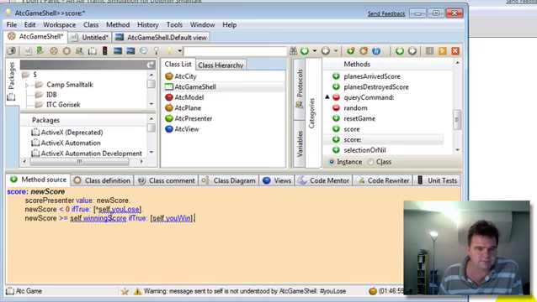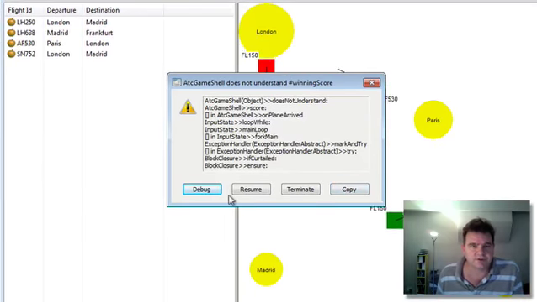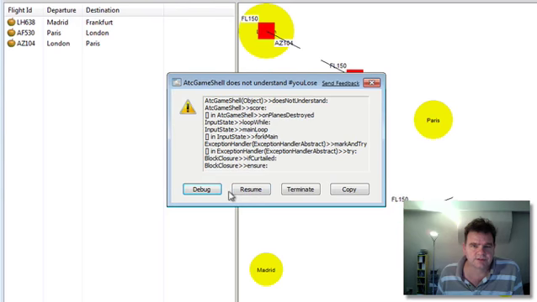Okay, let's run that. And what have we got here? We currently are on minus 200. Let's have a look. We need to just stop the game before we have too many collisions.